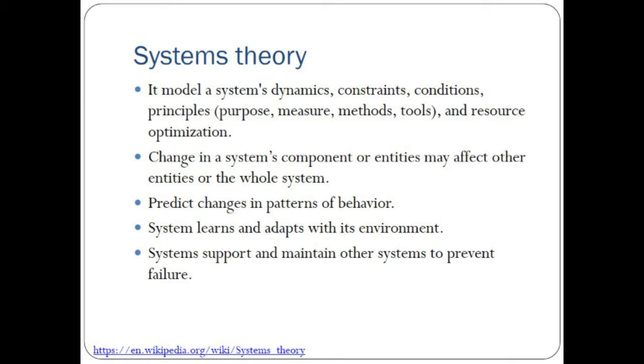Then you have learning and adaptation with its environment. How is the system behaving, how is that car behaving in a particular environment, a fog environment? How should the driver react, and how alert should the driver be when there is fog? When you are driving in a hilly mountain area, the system, meaning the car, has to be made adaptable for the fog with some fog light or fog lamp, which should be very convenient for the driver to switch on when there is fog, and that has to be automatic as well.